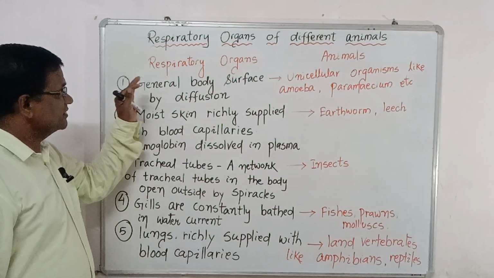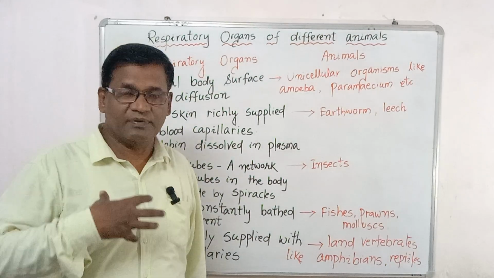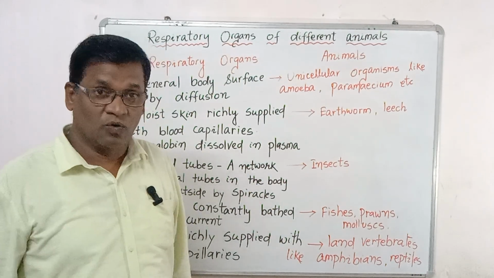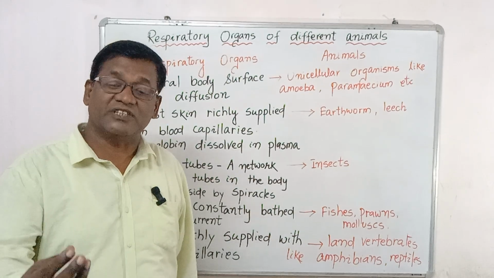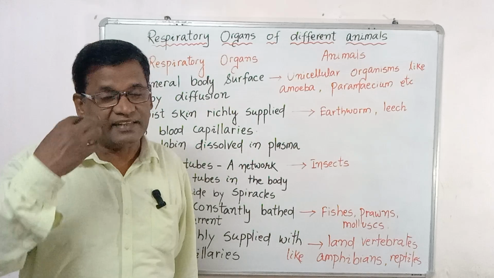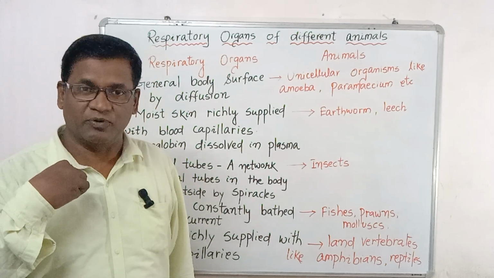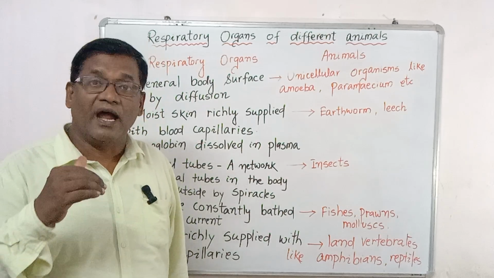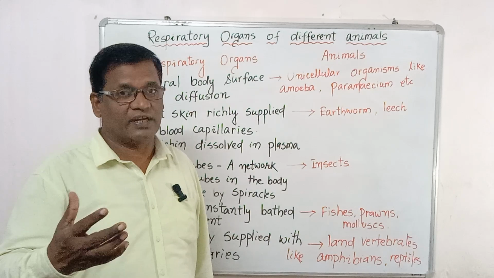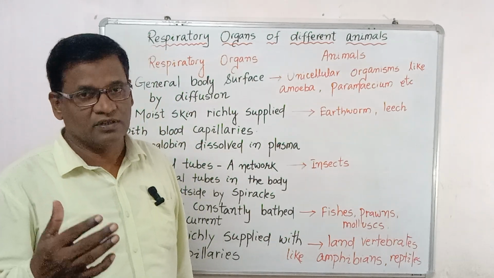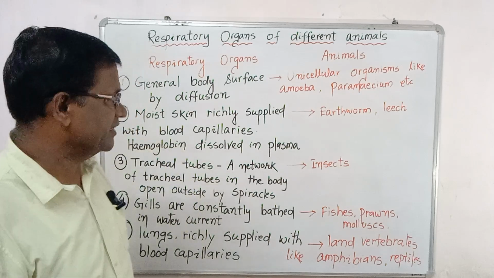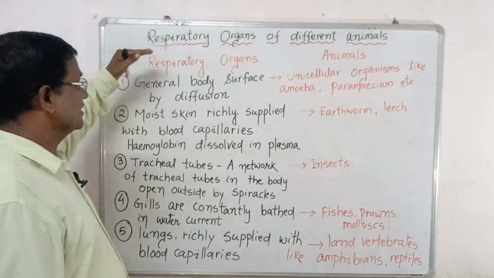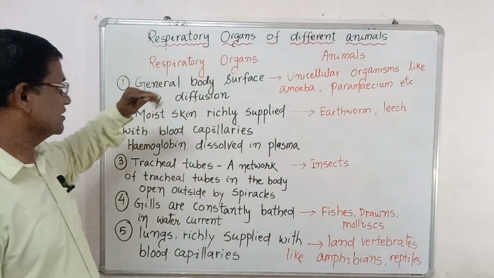Every organism has one organ which is responsible for respiration. What is respiration? Respiration means taking in oxygen and liberating carbon dioxide. When oxygen enters our body through the respiratory system, it reaches the cell and is used there, and after the breakdown of glucose, the carbon dioxide is liberated. It is the general process of respiration. But we will not read about respiration; we will read about the respiratory organs.